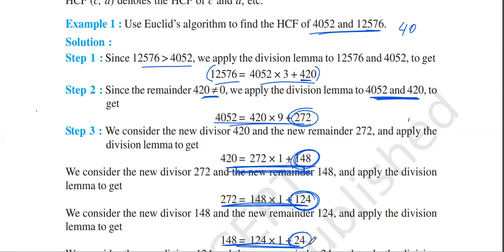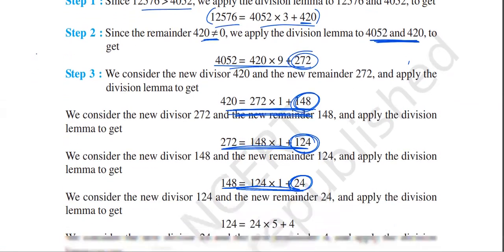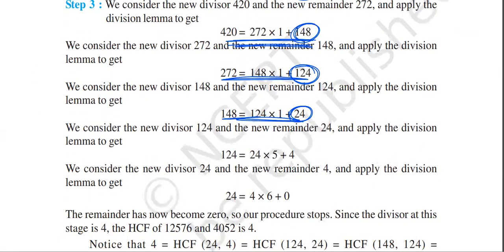Getting 24 as the remainder, which is not equal to 0. Application of division lemma. Getting 4 as the remainder, which is again not equal to 0. In the further step, we will get 0 as the remainder, so we will stop the process.